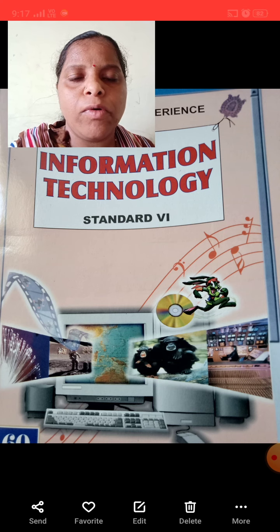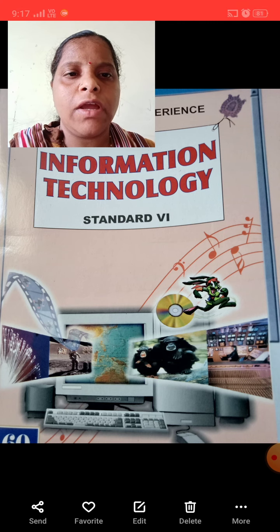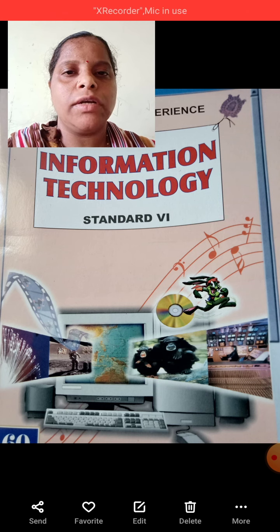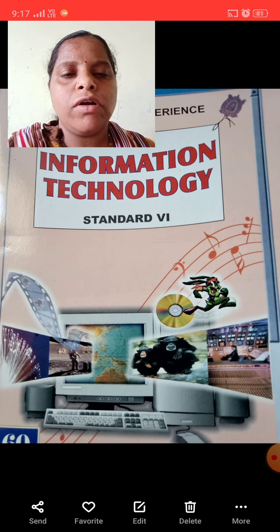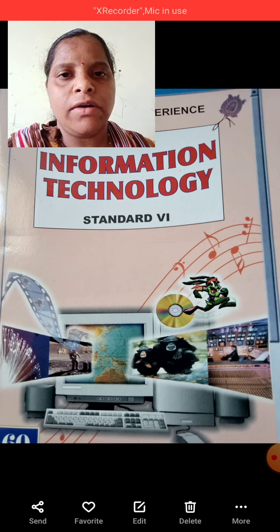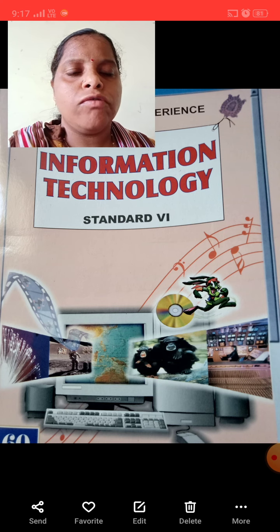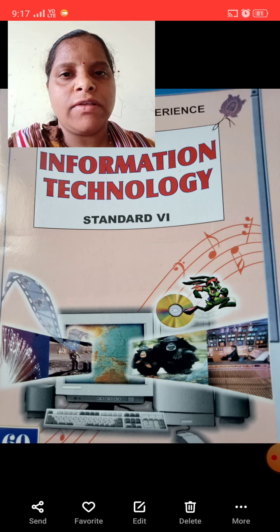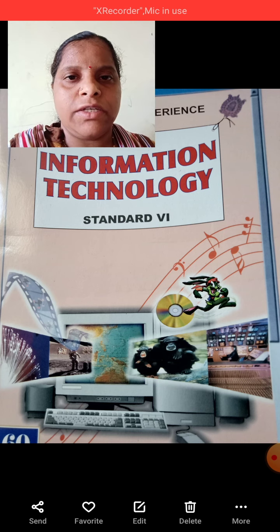Which book are we using for the computer subject? Information technology. Look at my screen. The information technology book is what we are using in 6th standard. Students, which contents are given in this book? I will show you. So let's start our first day, first lecture.